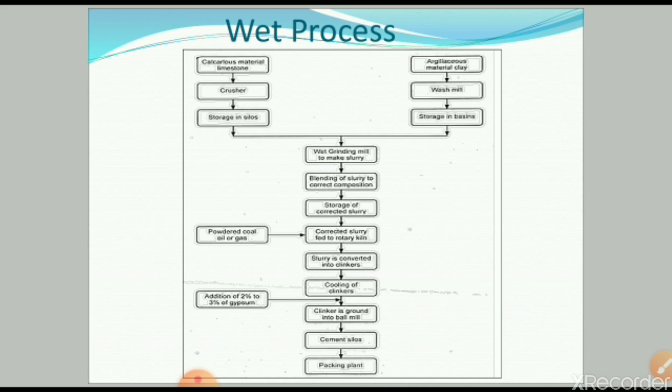Along with this slurry, powdered coal, oil or gas is introduced into the rotary kiln. Then after that, this slurry is converted into small pellets, because when we feed this slurry into the rotary kiln, due to the highest temperature in the rotary kiln, this slurry dries up.